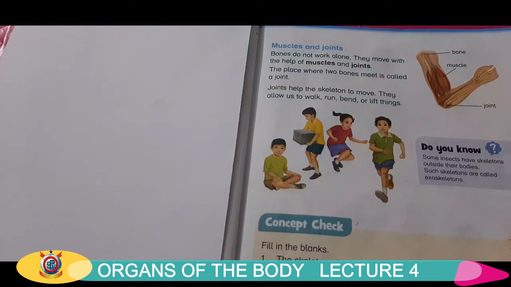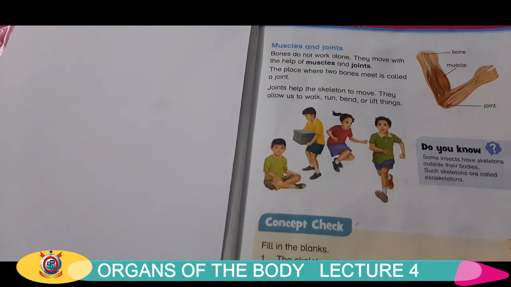First we will revise our previous lecture, muscles and joints. Students, we had read about muscles, that muscles are bundles of tissue that can contract and relax to produce movement in parts of the body. Then we read about joint, that the place where two bones meet is called a joint.